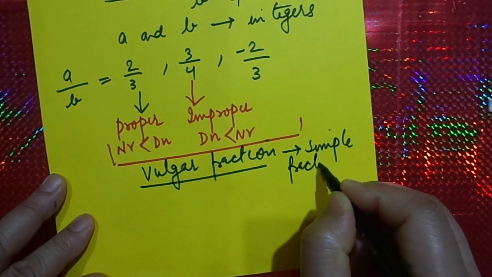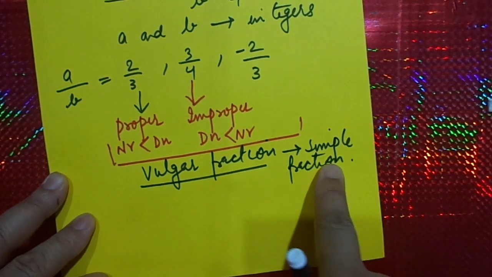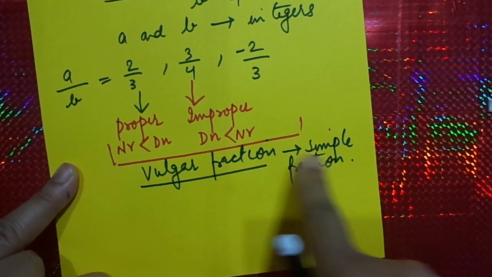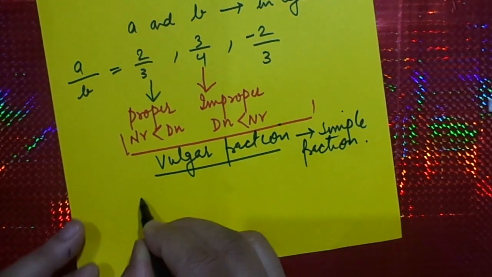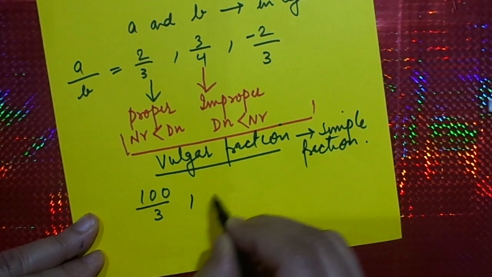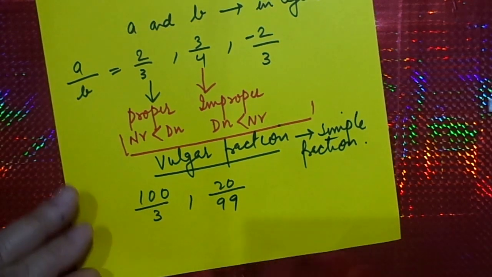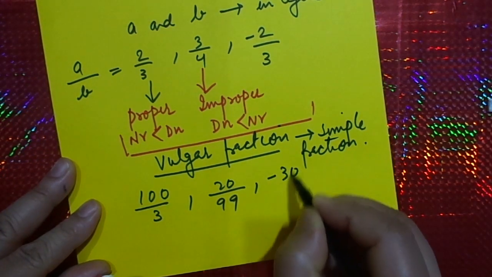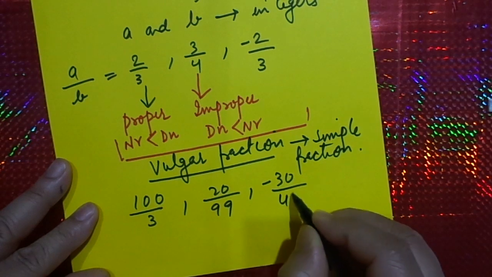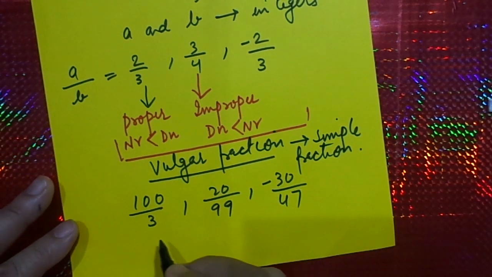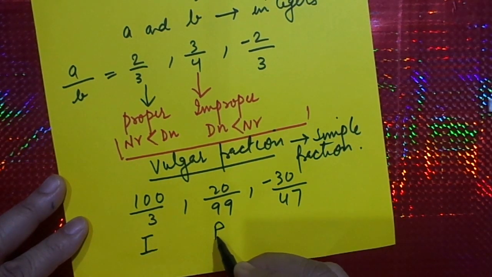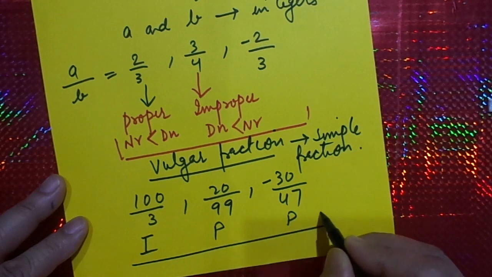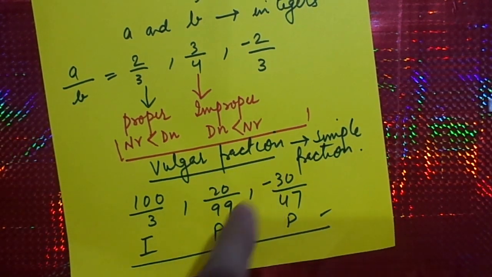Okay? A simple fraction, which can be a proper fraction or an improper fraction, like 100 by 3, 20 by 99, minus 30 by 47. What are all these? These all are improper, proper, proper. They are fractions, or you can say they are called vulgar fractions.